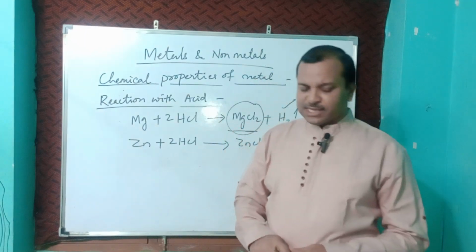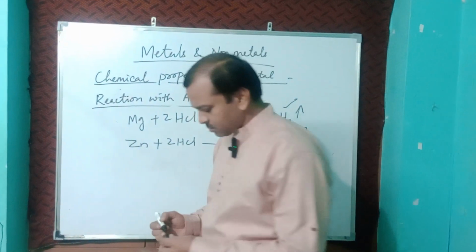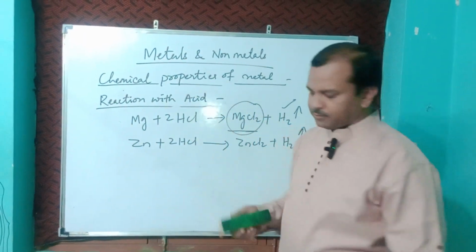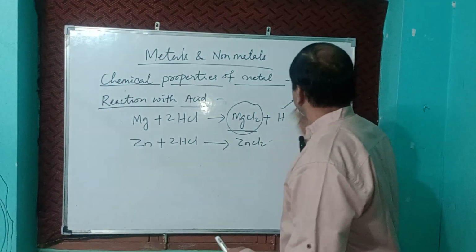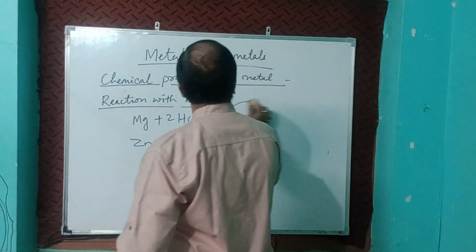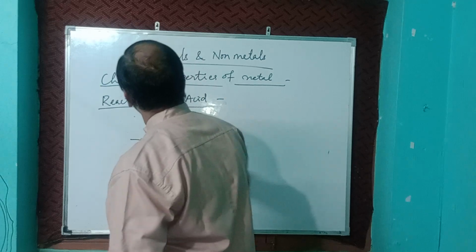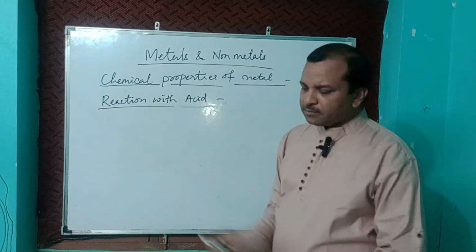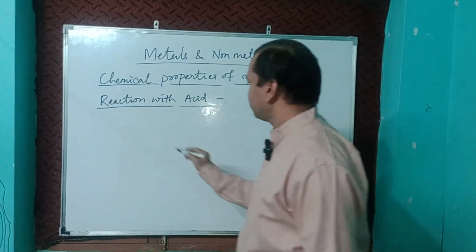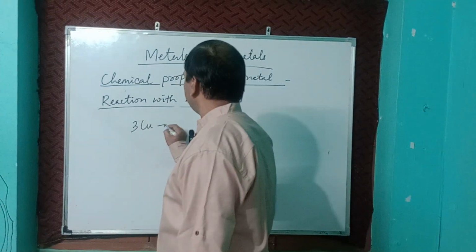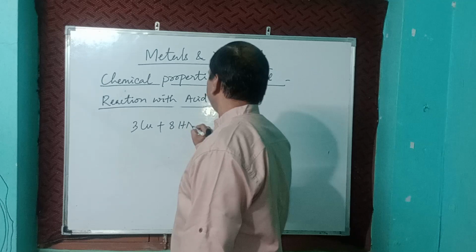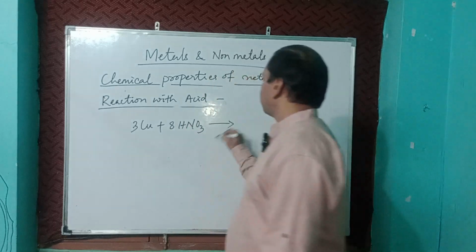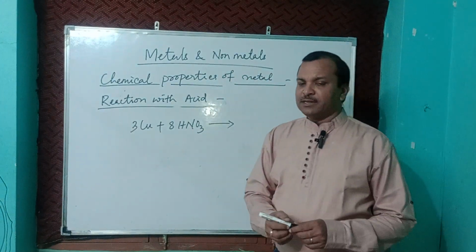For example, in case of HNO3, nitric acid, 3Cu plus 8HNO3. Here hydrogen gas will not liberate.